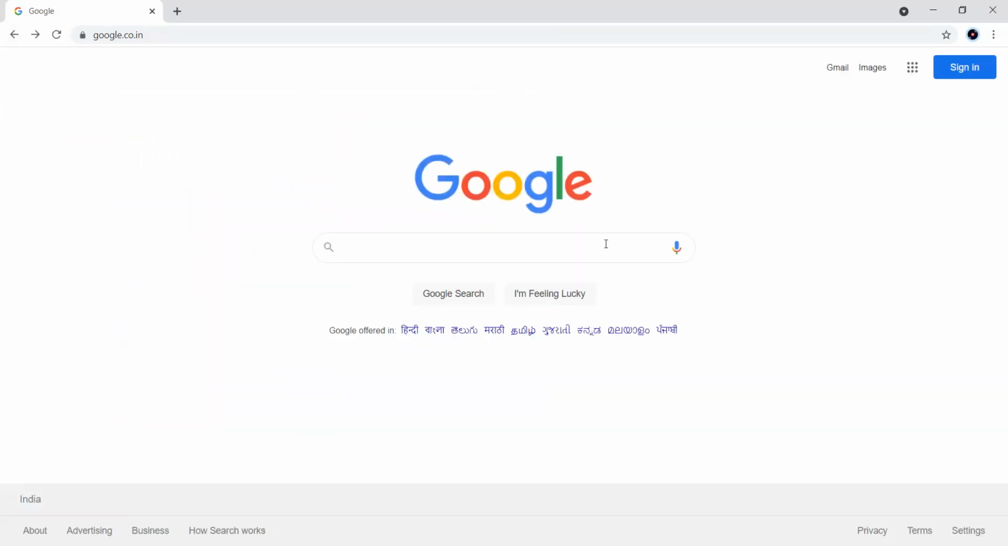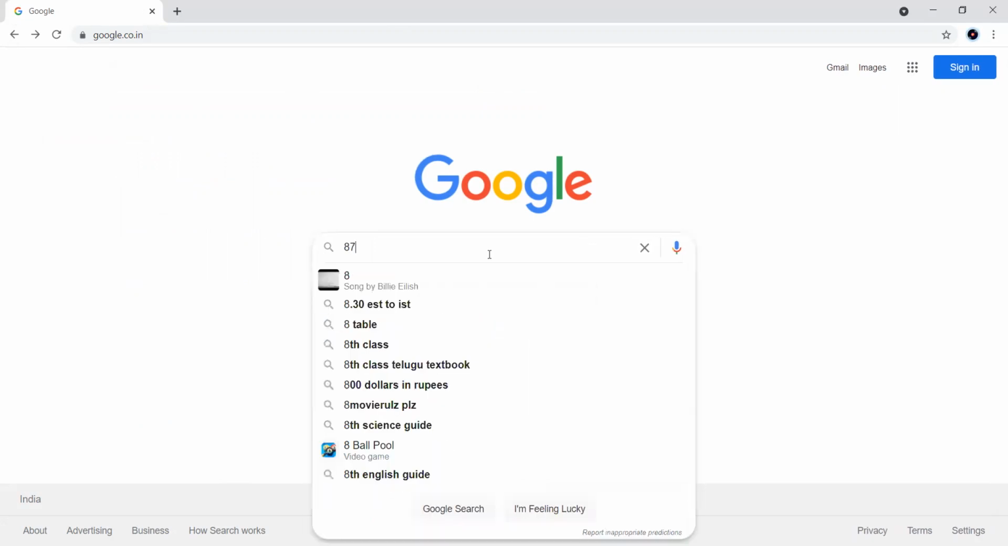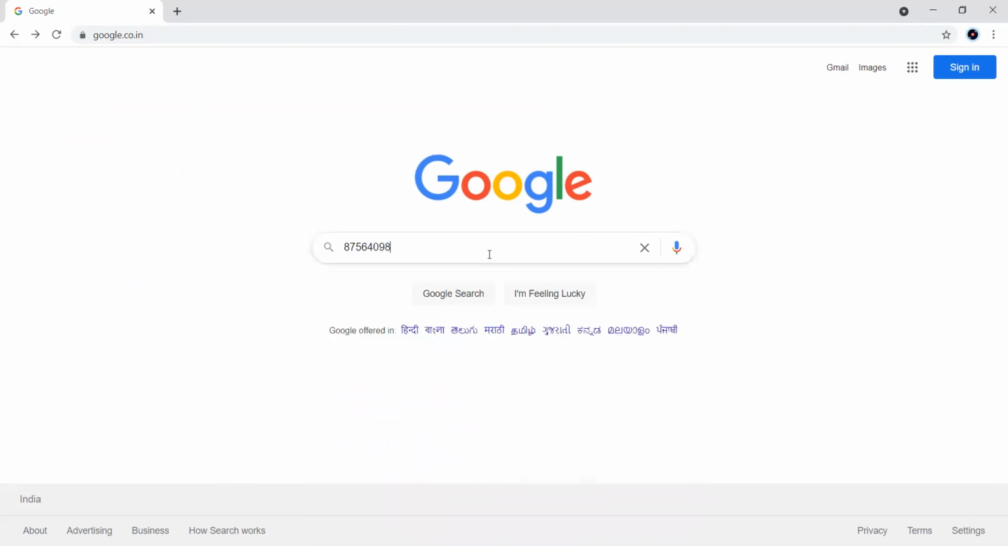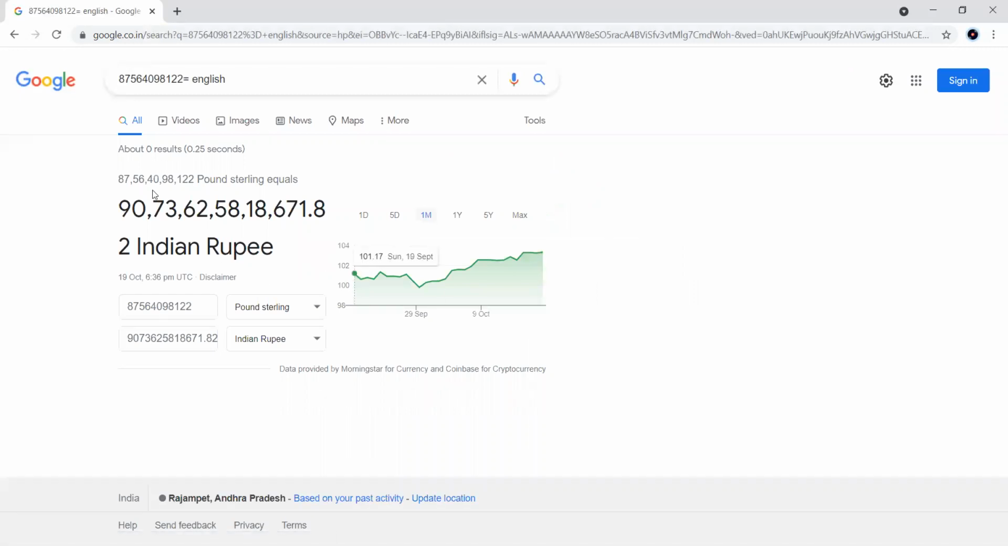Next one, counting a number. If you take a number like 875640988, any number, and we don't know what it is called in English, for example a telephone number, for that purpose I type it as equal to English and press enter, and it will tell us how much value it is. See here, it will give us the value.